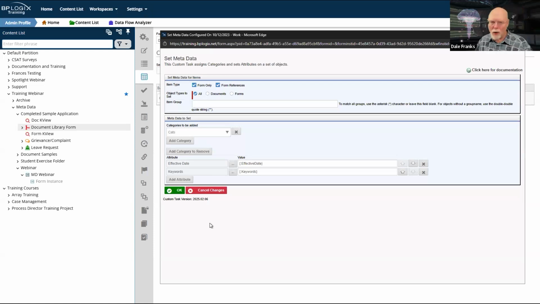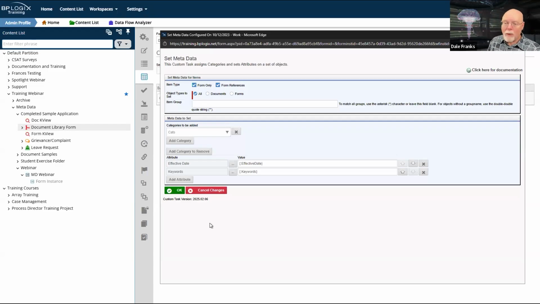At what level am I going to apply the categories? In most cases, you're going to apply the categories appropriately, but the way that I have this set up, because I have the same form to upload both IT and HR documents, I'm going to have to set it at the form instance level because it's going to be different for each form instance.